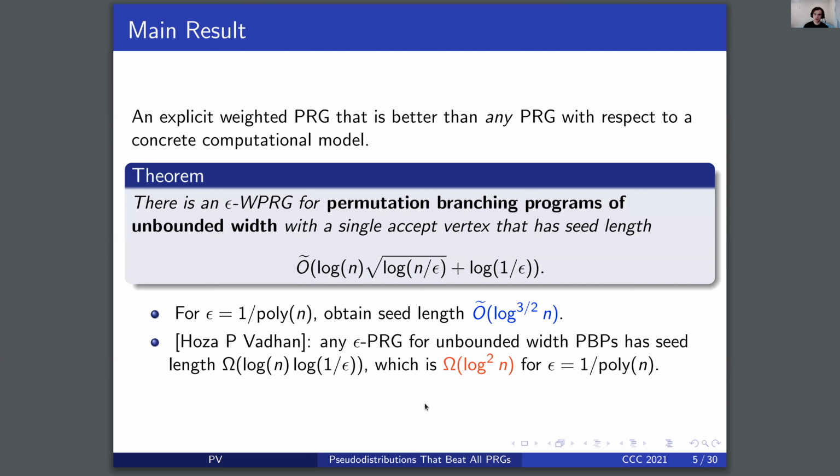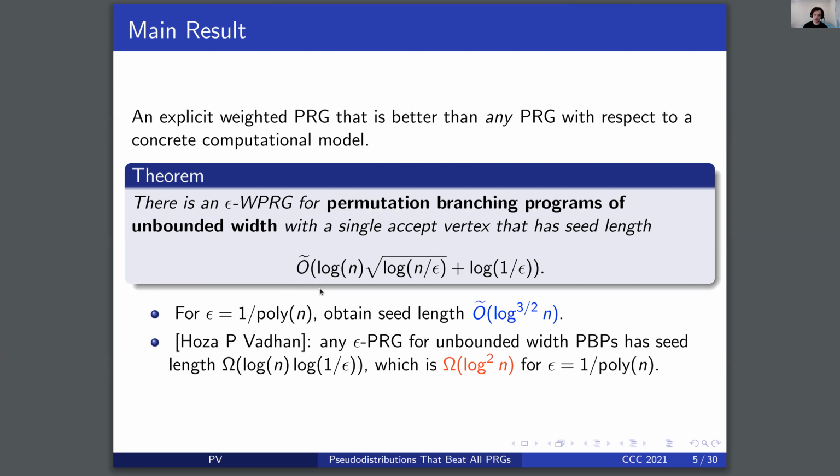Our main result is an explicit weighted PRG that is better than any PRG with respect to a concrete computational model. Formally, there's an epsilon weighted PRG for permutation branching programs of unbounded width with a single accept vertex that has seed length O tilde of log n times square root of log n over epsilon, plus log 1 over epsilon.